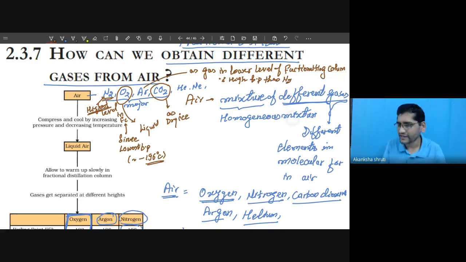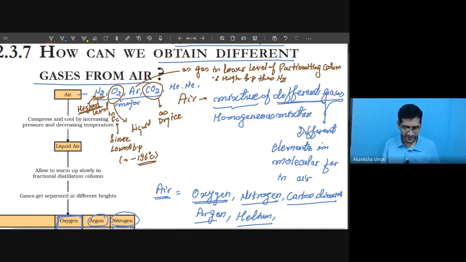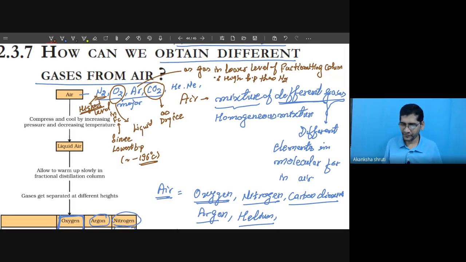This thing we have already learned in our last video or lecture, where we observed that the component having a lower boiling point will vaporize faster and will be obtained at the higher level of the fractionating column. So this way the gases get separated. The same thing is written here.